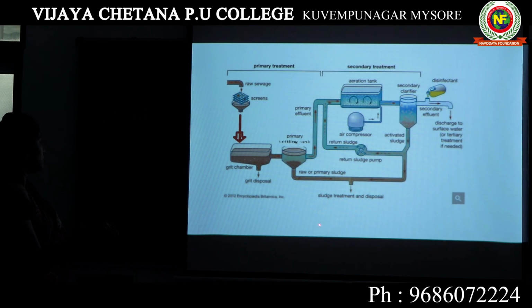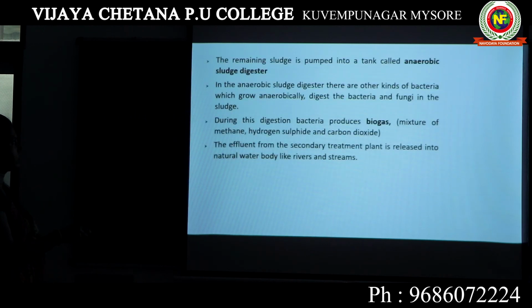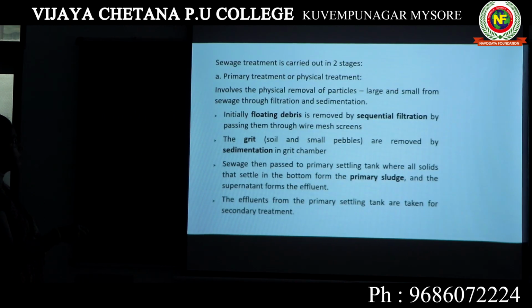In the anaerobic sludge digester, the bacteria and fungi present in the activated sludge will be digested by some anaerobic bacteria present in the digester, and biogas will be released. Biogas can be used for multiple purposes. So this is how a sewage treatment plant works. Okay, I hope this is clear to you.